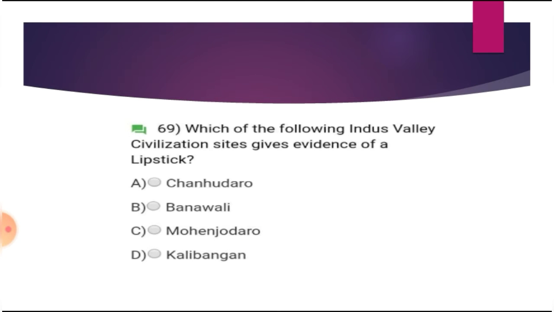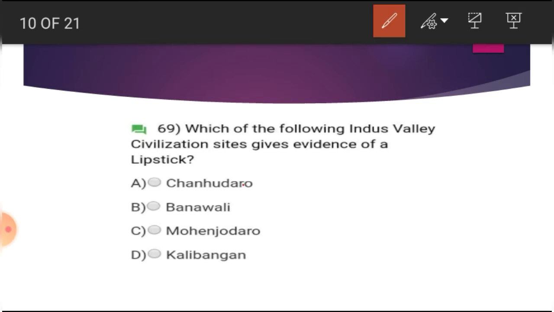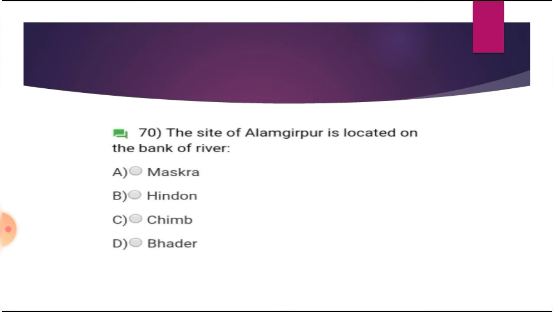Yes. And which of the following Indus Valley civilization sites gives the evidence of lipstick? A. Chanhudaro, B. Banavali, C. Mohenjo-daro, D. Kalibangan. And the answer is Chanhudaro. The site of Alamgirpur is located on the bank of the river A. Muskra, B. Hindon, C. Chimp, D. Badar. And the answer is B.